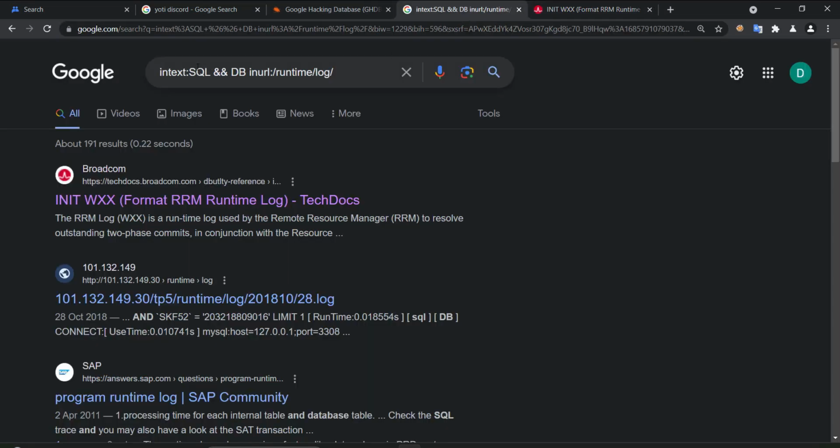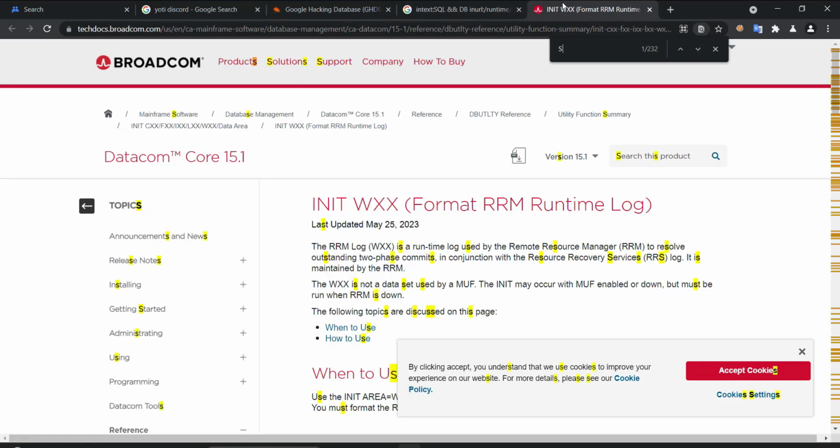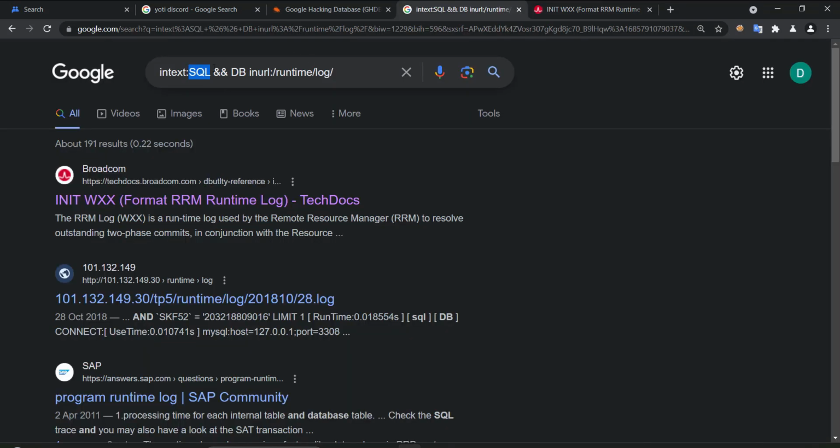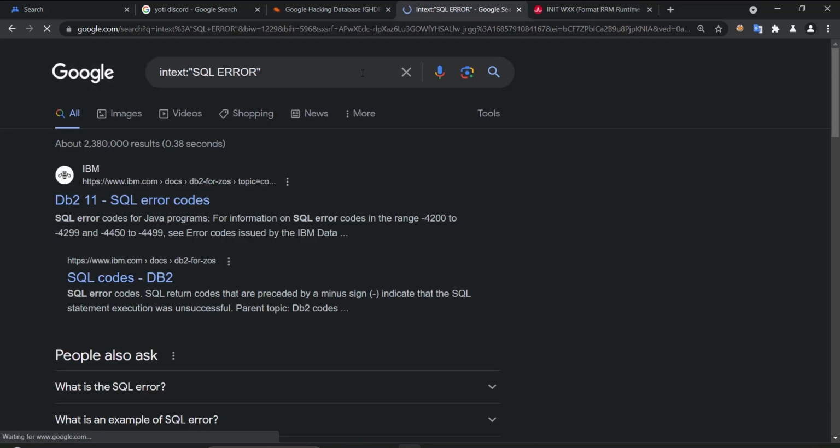While in text means inside the text of the domain of the website there will be the word SQL. So here, yes, you see SQL is found. Well, let's type here, in text we need SQL error. You see, we got it inside the text.